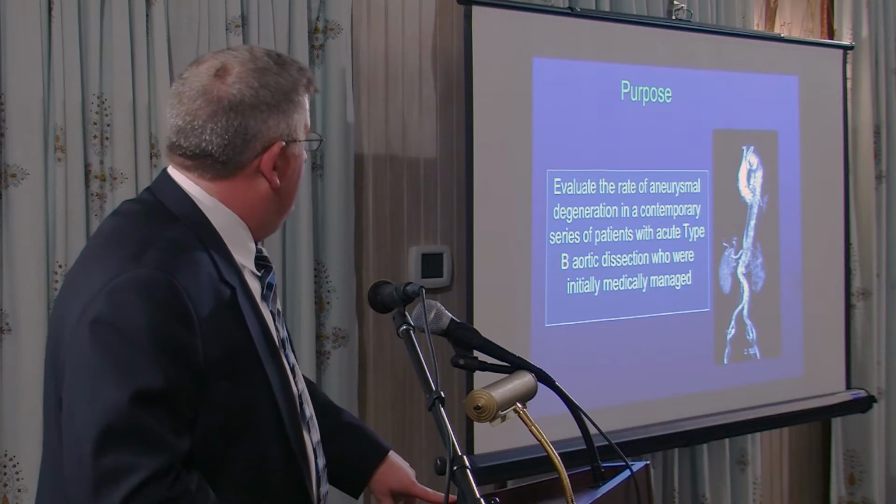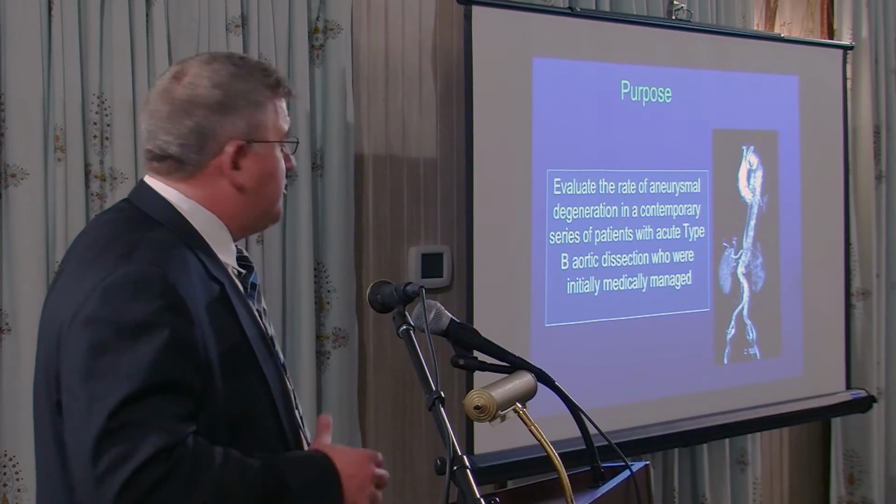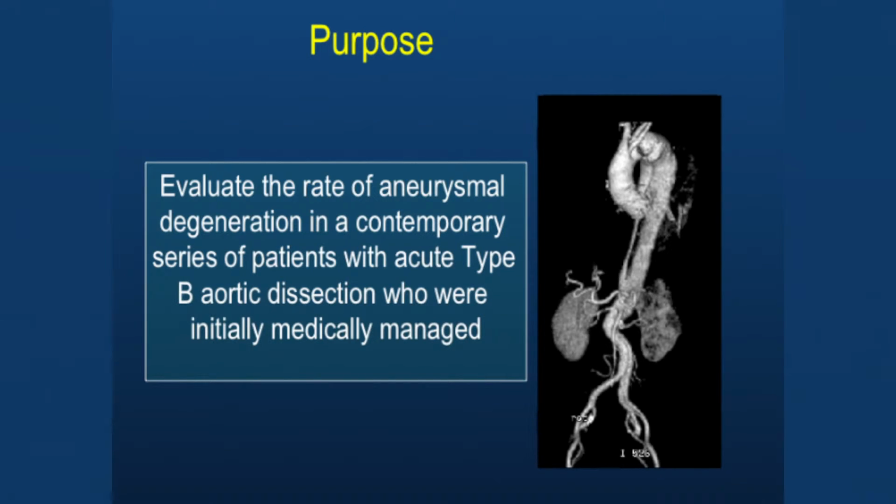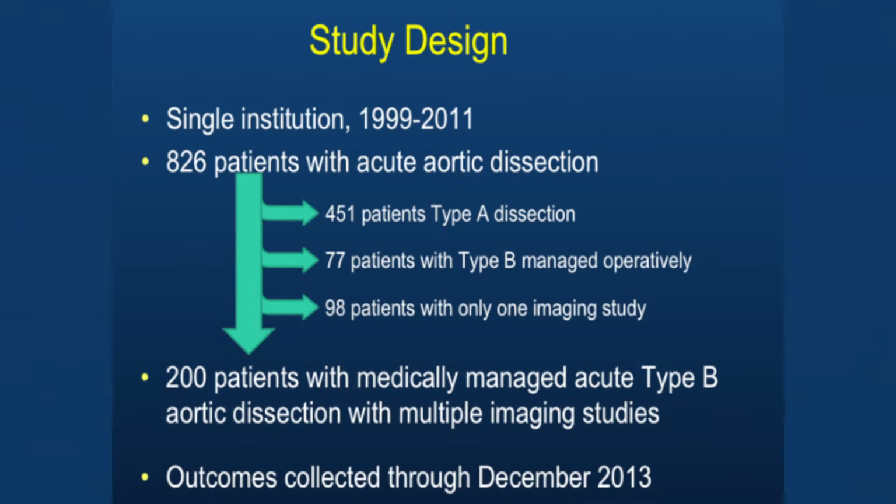Next. So then we wanted to see, okay, well, what is the rate of aneurysmal growth? We know that a lot of these patients are needing intervention, but can we figure out, maybe predict who's going to grow? So go next. It's the same group of patients, but this time we had 200 of them that were medically managed, but we had imaging studies for long-term.